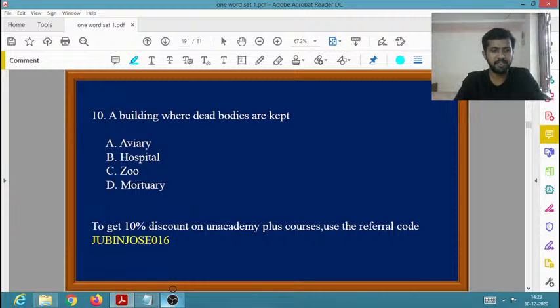You need to give the one word for building where usually they're related to hospital. Near to the hospitals, we'll be having these facilities. So what is the one word for a building where dead bodies are kept?